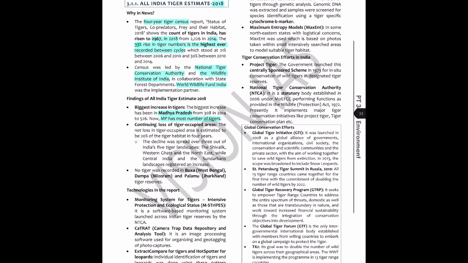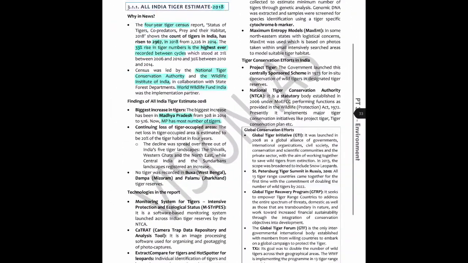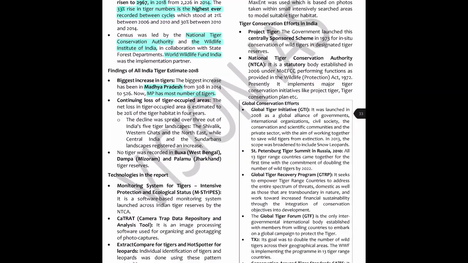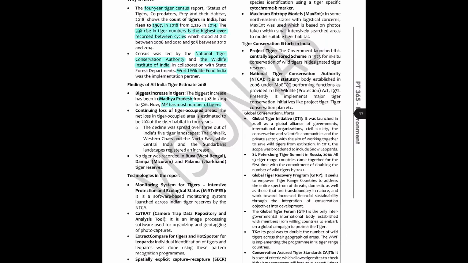You should wonder how it is that we're increasing numbers with reducing area. So the net loss in tiger occupied areas is estimated to be 20% of the tiger habitat in 4 years. All right, so this number is not all that important. The decline was spread over 3 out of 5 tiger landscapes. So here the information is that we have 5 tiger landscapes. These are the Shivalik, Western Ghats, Northeast, and Central India and Sundarban landscape registered an increase.